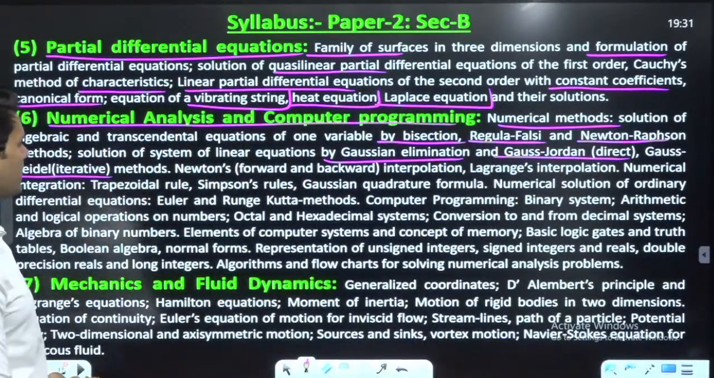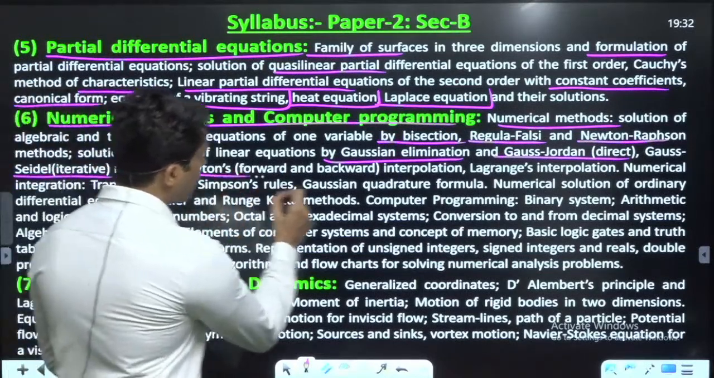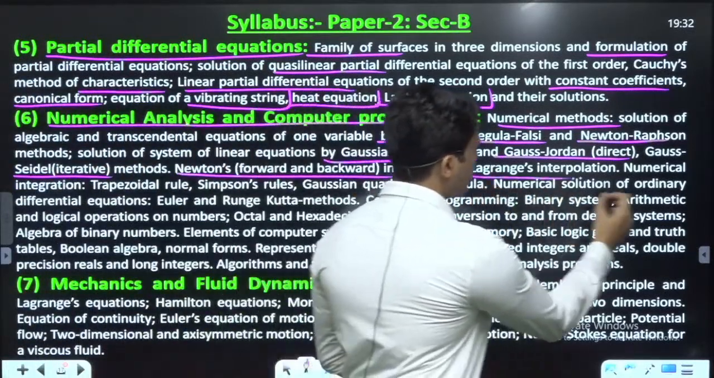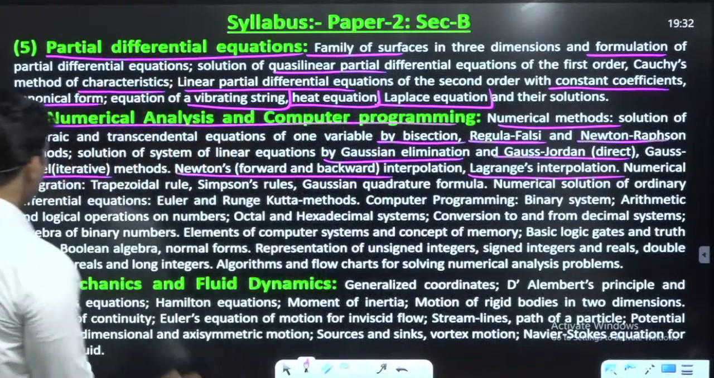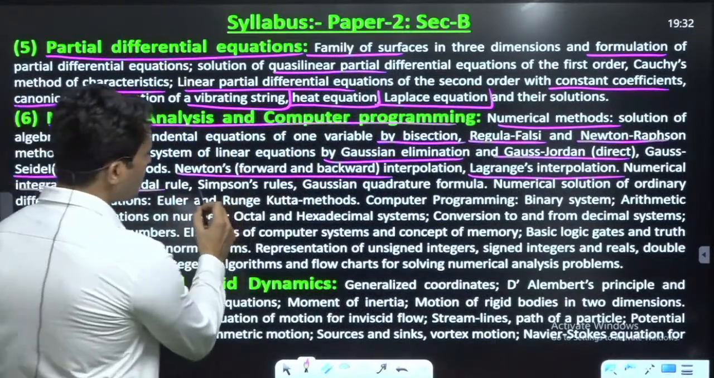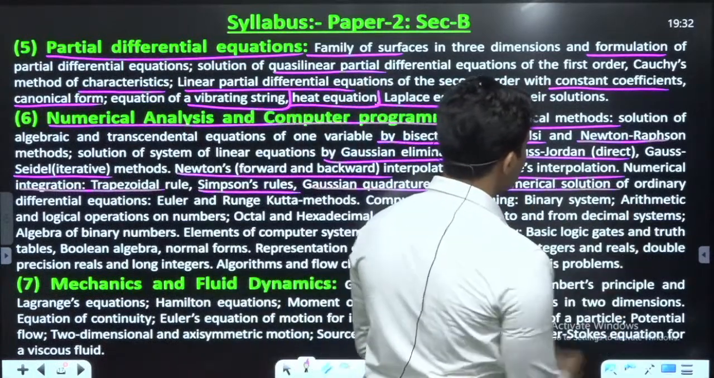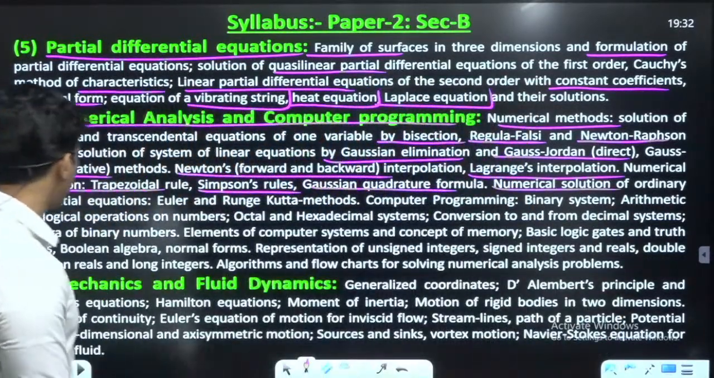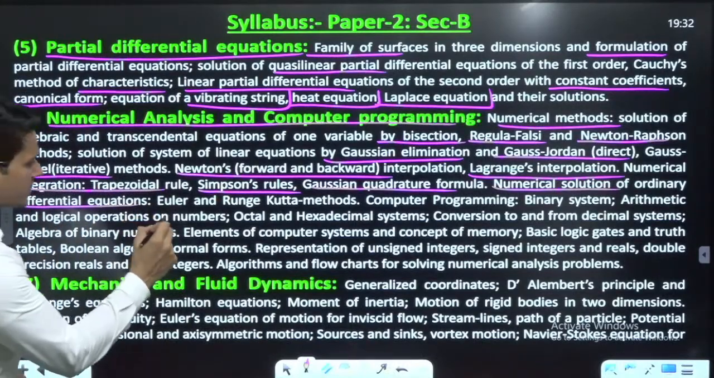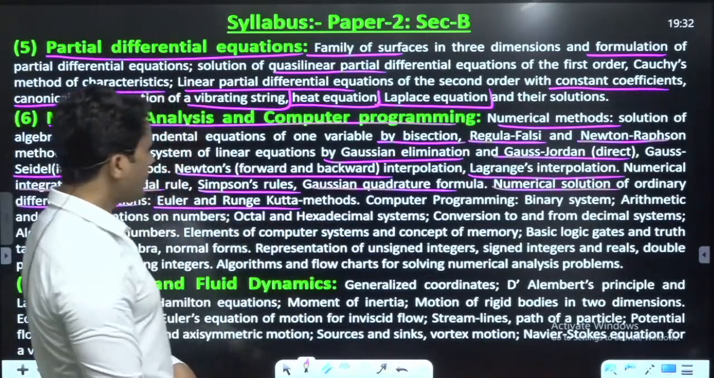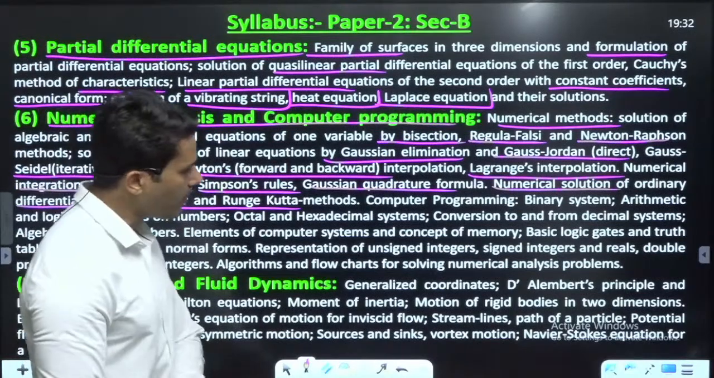These are the iterative methods. Newton backward and forward formula for interpolation, Lagrange interpolation and numerical integration, trapezoidal rule, Simpson's rule, Gaussian quadrature formula, numerical solution of ordinary differential equation by Euler's and RK method, Runge-Kutta method.